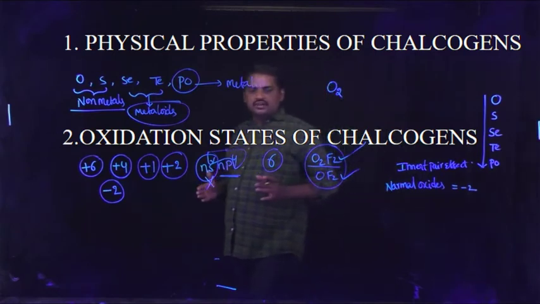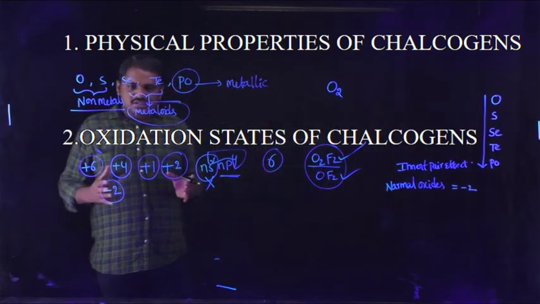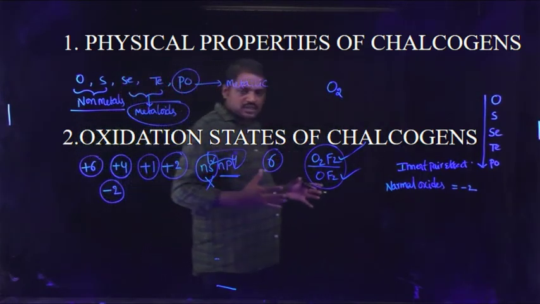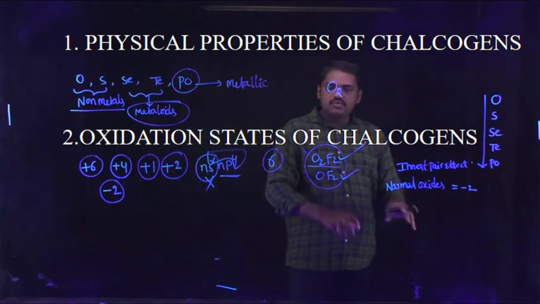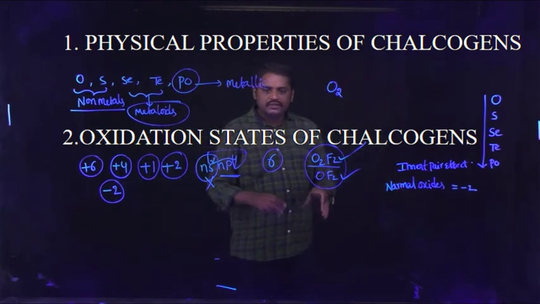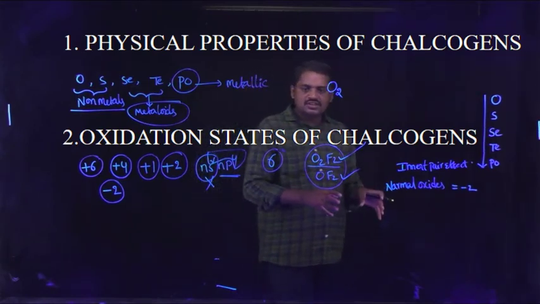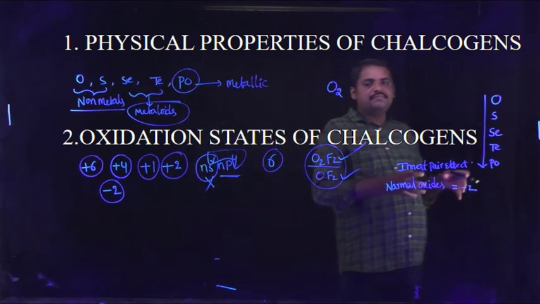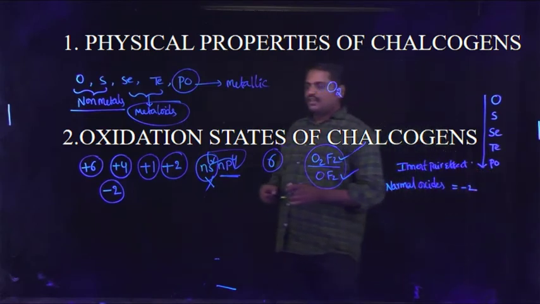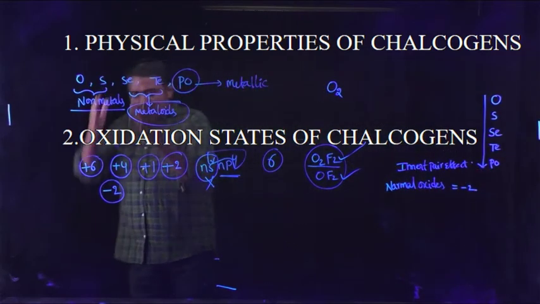Next, first group elements also form peroxides. On moving down the group, alkali metals react with oxygen to produce oxides, and these are observed to produce peroxides on moving down the group.